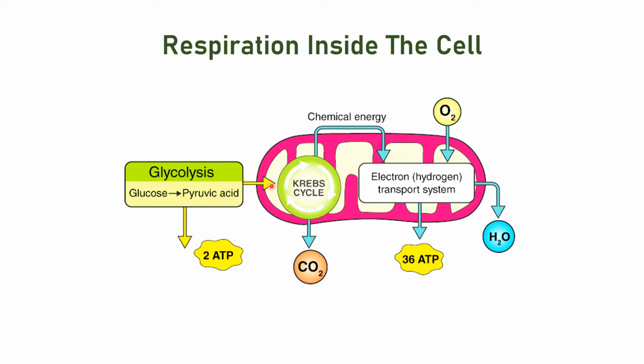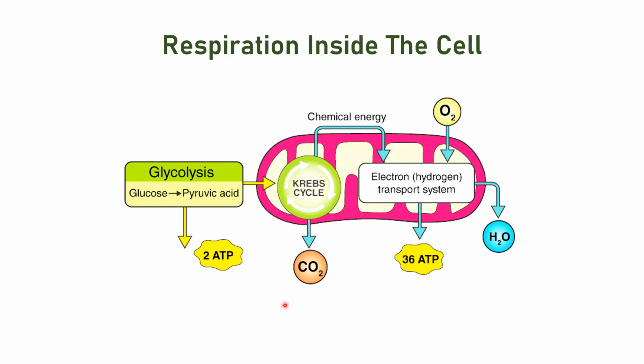Inside the mitochondria, the further process, that is the breaking down of pyruvic acid into carbon dioxide, water and energy, will take place, right? This is known as the Krebs cycle, and during this process 36 ATP of energy is released.